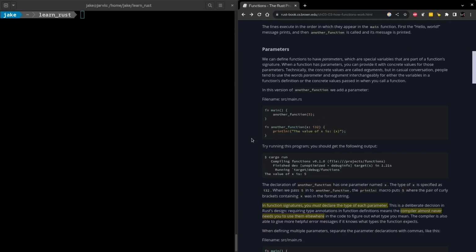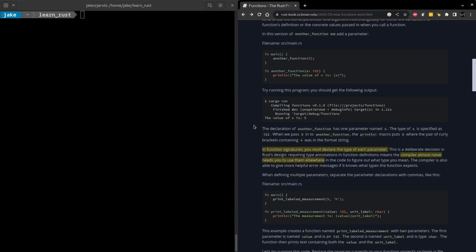Defining parameters is pretty straightforward. The major difference between that and Python is that types are required in Rust. In fact, this is one of the few areas where types actually are required in Rust.